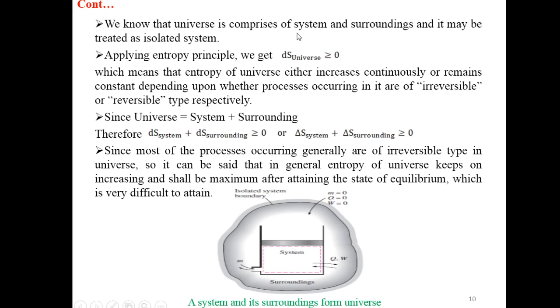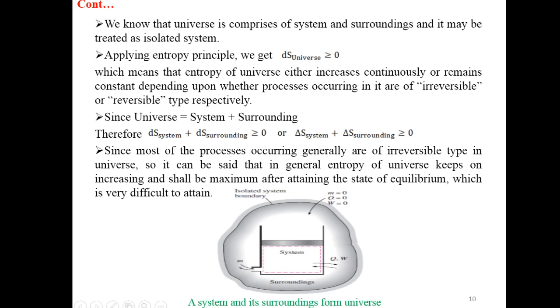So we can apply delta S universe greater than or equal to 0, which means that the entropy of the universe either increases continuously or remains constant depending upon whether the process is irreversible or reversible respectively. For irreversible this will be greater than 0, for reversible it will be equal to 0.